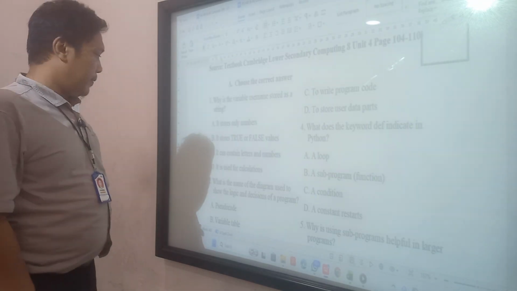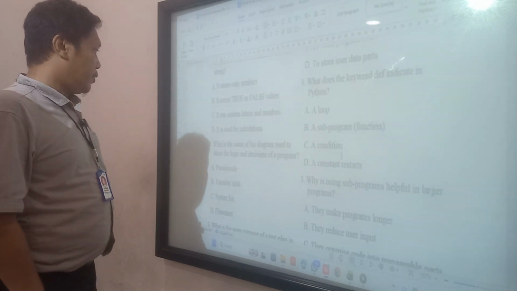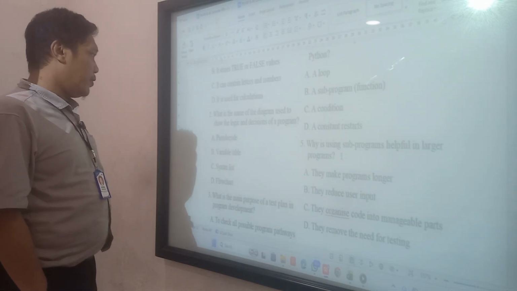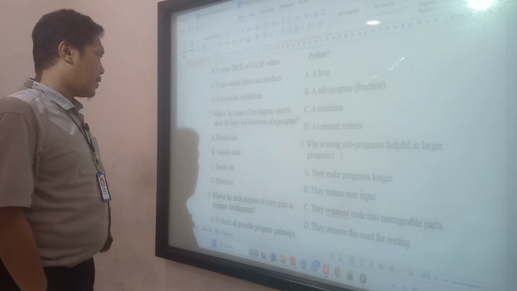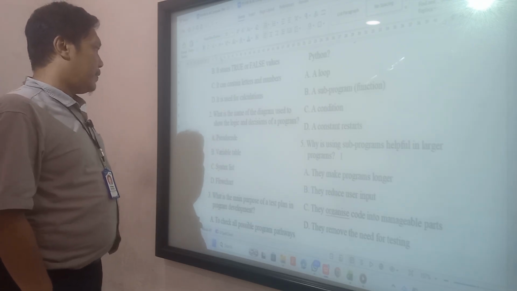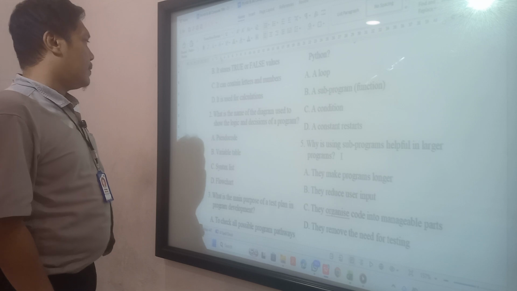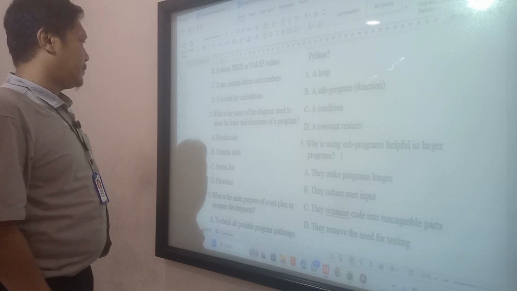Number two: what is the name of the diagram used to show the logic and decisions of a program? The diagram for logic is a flowchart.